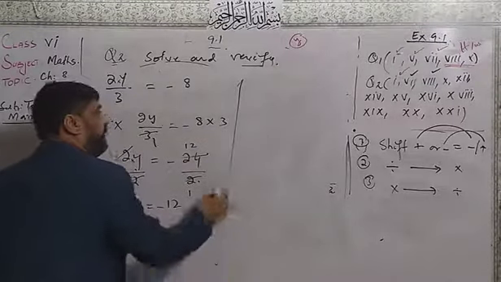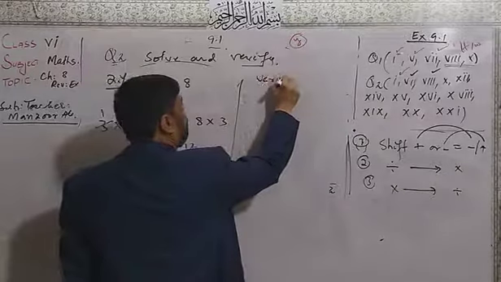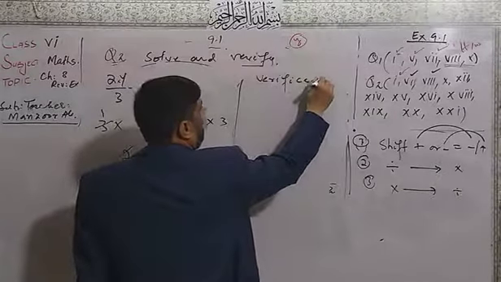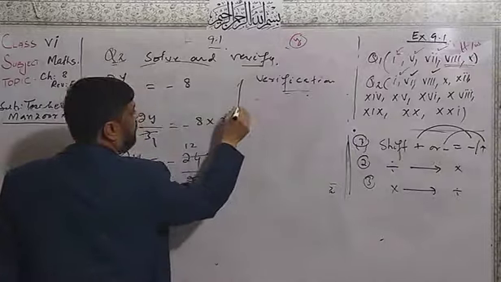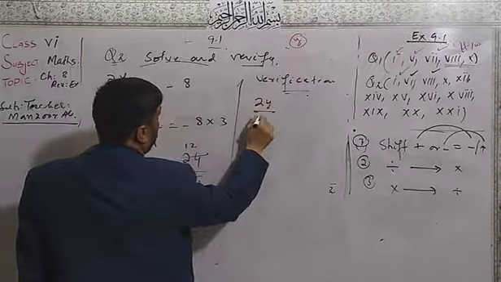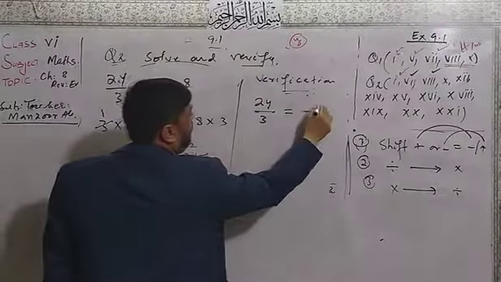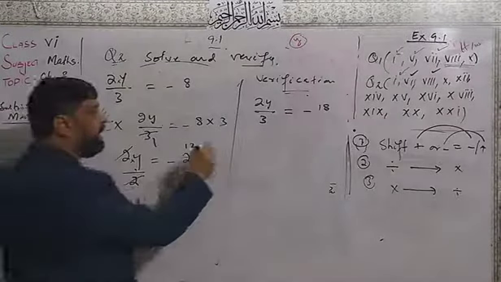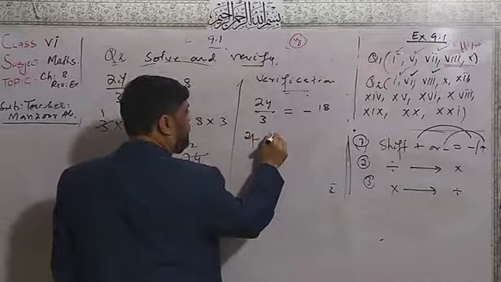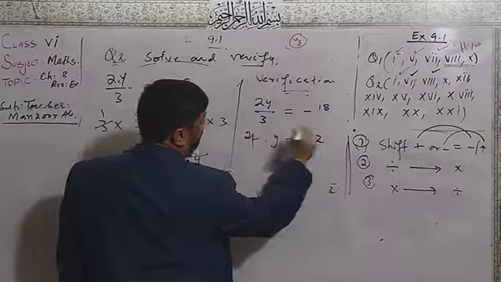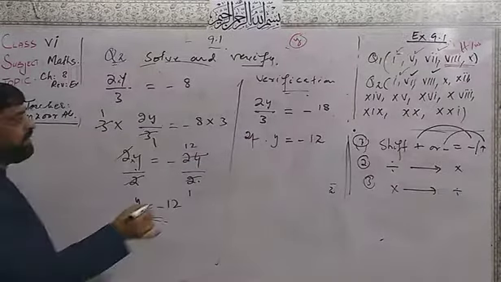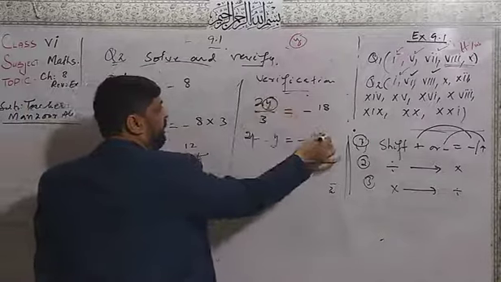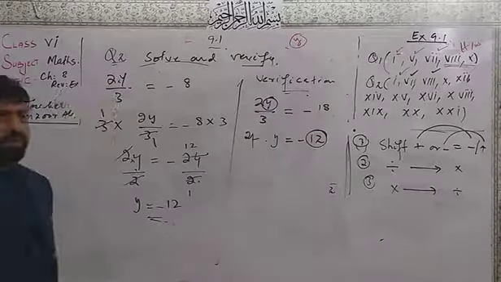Dear students, for the verification, I write here verification and write the question, that is 2y over 3 equal to minus 8. If y is equal to minus 12, dear students, replace the y by its value minus 12.